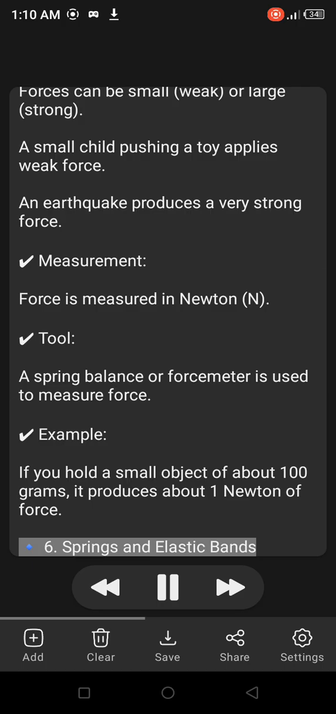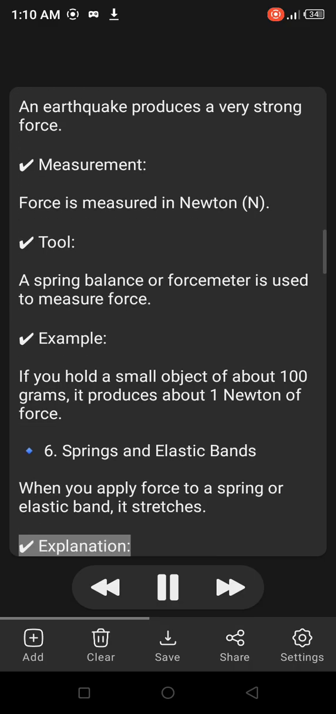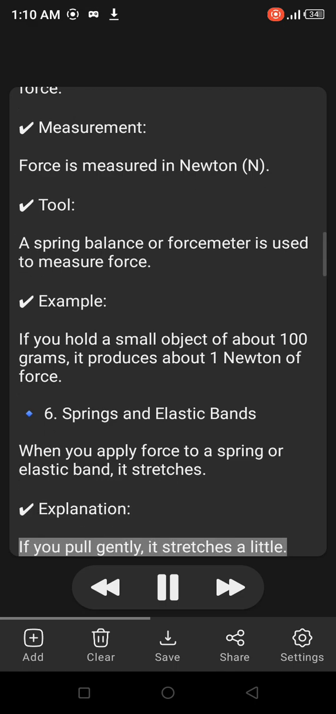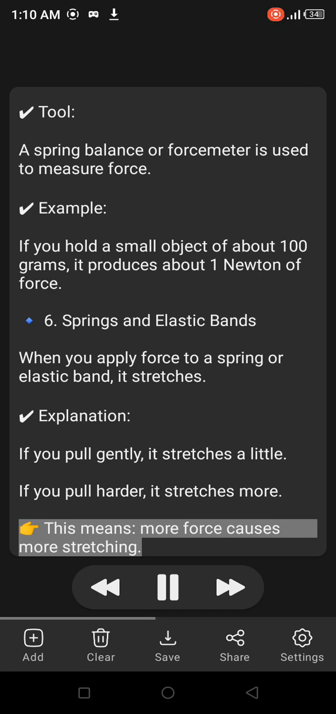6. Springs and elastic bands. When you apply force to a spring or elastic band, it stretches. Explanation: if you pull gently, it stretches a little. If you pull harder, it stretches more. This means more force causes more stretching.